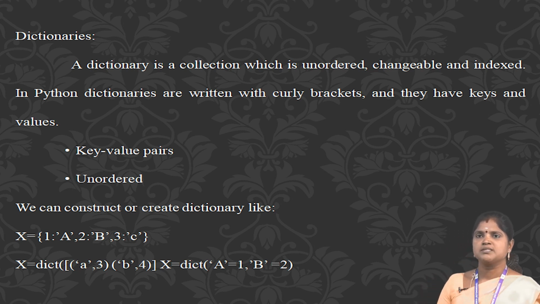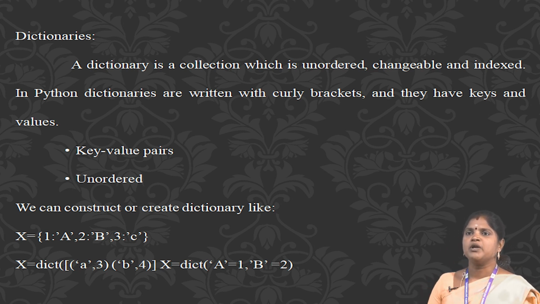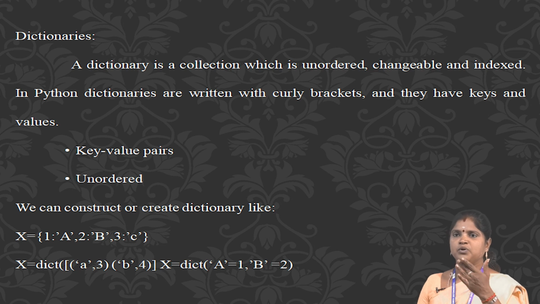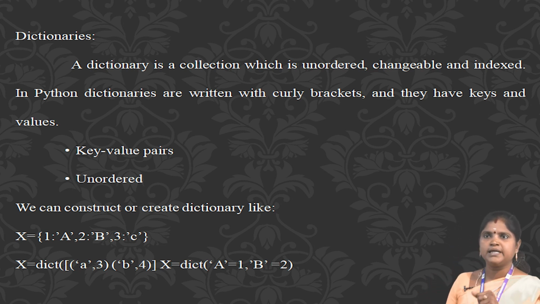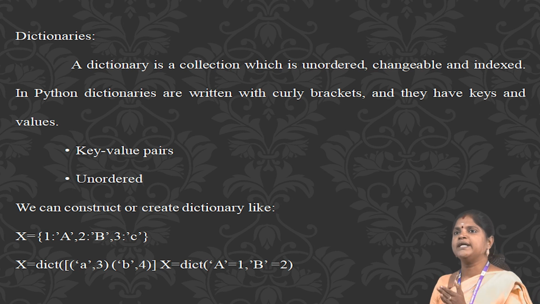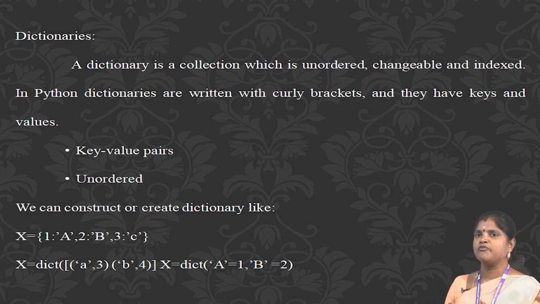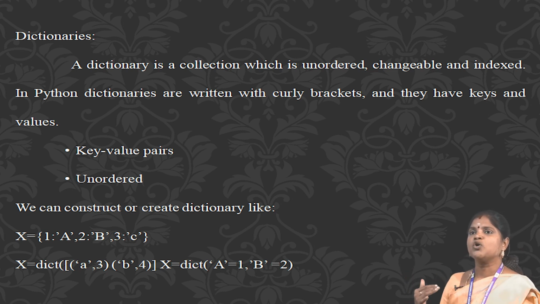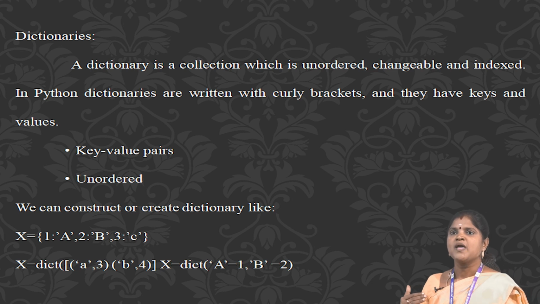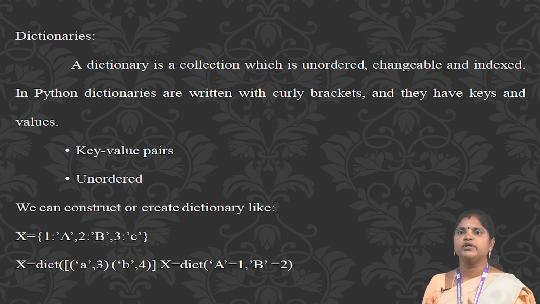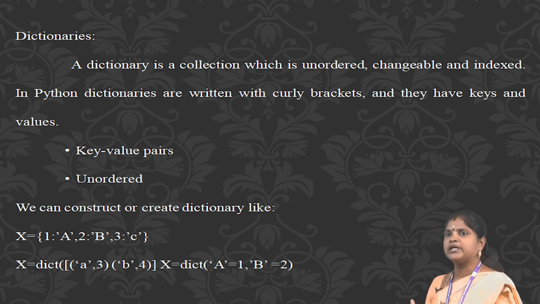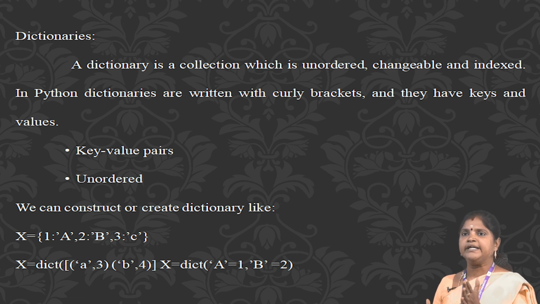Operations and methods. Methods available with dictionaries are tabulated below. These are the methods and descriptions. clear(): remove all items from the dictionary. copy(): return a shallow copy of the dictionary. fromkeys(seq, v): return a new dictionary with keys from seq and value equal to v. get(key, d): return the value of key. If key does not exist, return d.